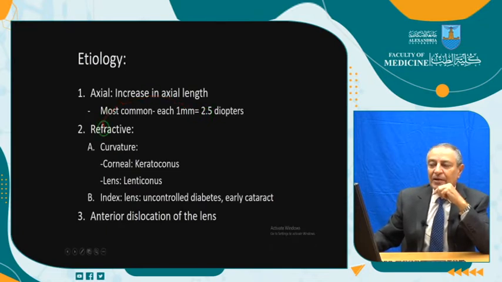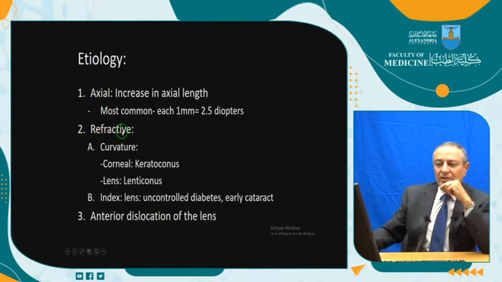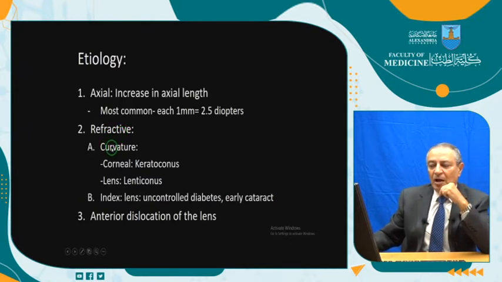And less commonly refractive. So the main factor is axial, and the second factor is refractive. Refractive, as you spoke about at the start of the lecture, concerns curvature and index. Curvature has two factors, cornea and lens. The cornea being more curved, like in keratoconus, and the lens more curved, like in lenticonus, will induce more convergence of the light and introduce myopia.